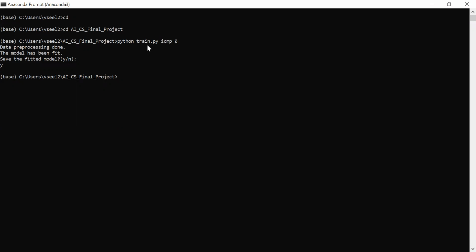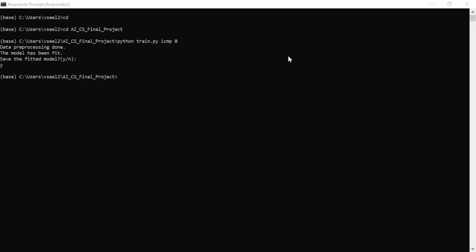Then I execute the python file with icmp and 0 or 1. In this scenario, I took 0 as the kernel model. Once it starts the data processing and the model has been fit, it will ask whether to save the fitted model or not. If you press yes, it will save the model into our data files.